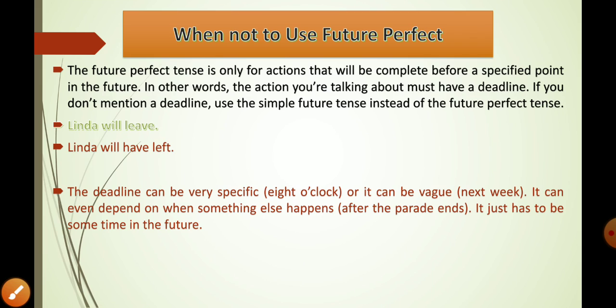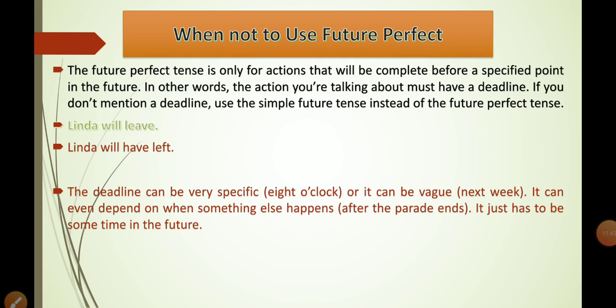The deadline can be very specific, 8 o'clock, or it can be vague, next week. It can even depend on when something else happens, like after the parade ends. It just has to be sometime in the future.